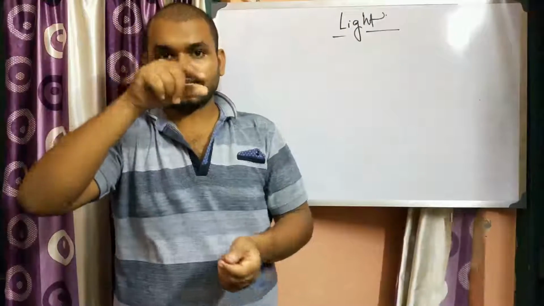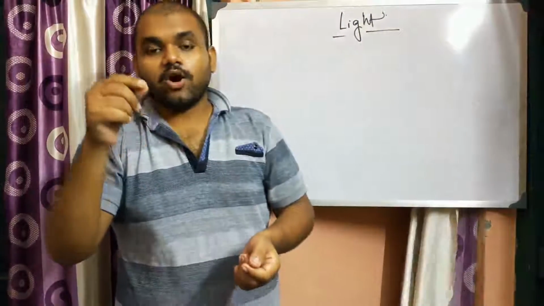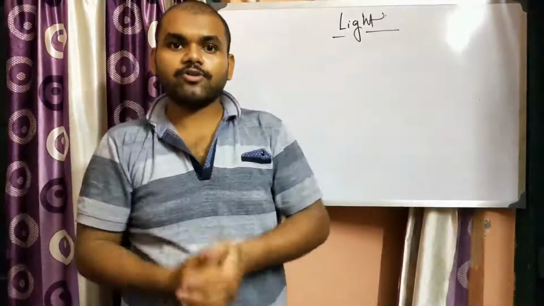Or if you dip a pencil inside a glass full of water, then what will you see? You will see that the pencil bends. But if you take it out of the water, then you will see there is no bending.